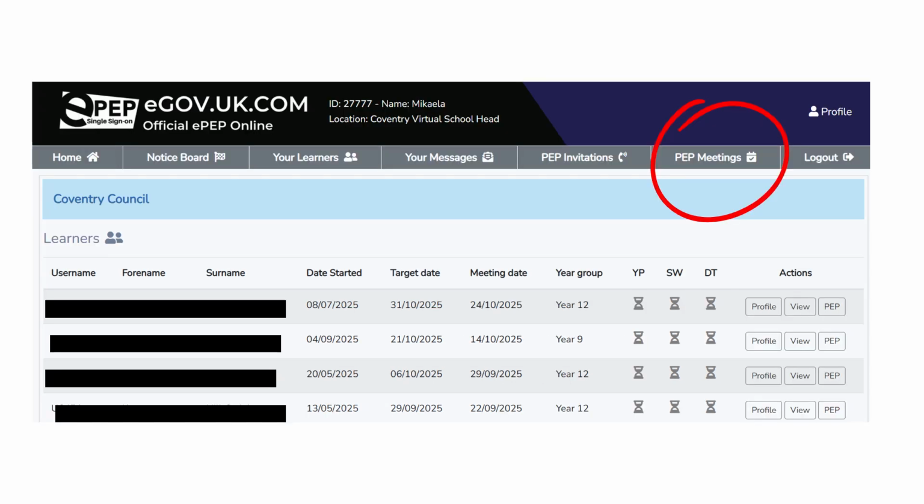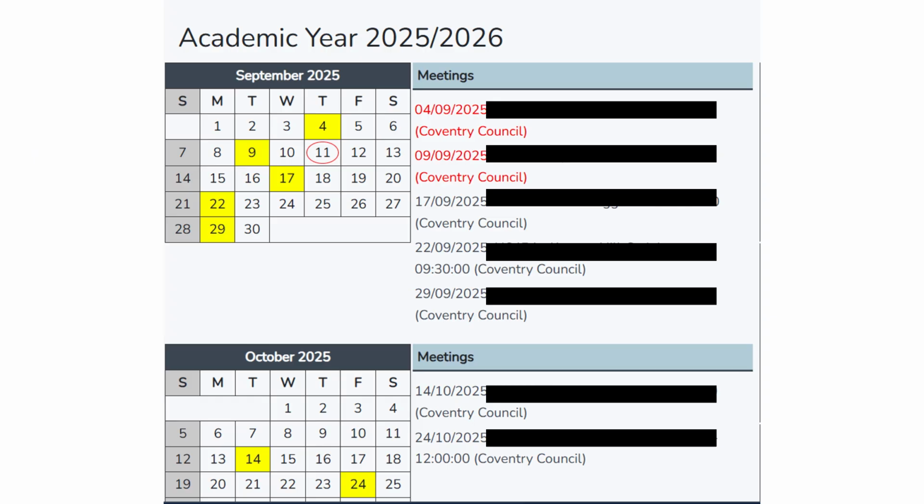Another useful feature is the PEP meeting tool, found in the options across the top of the page. When you click on the PEP meeting tool, you will see this page. This provides a clear snapshot of all pre-planned meetings for your young people, making it easy to stay organised and prepared.